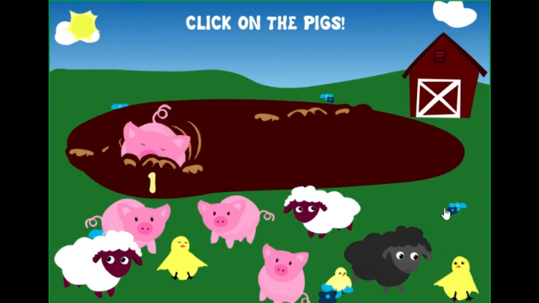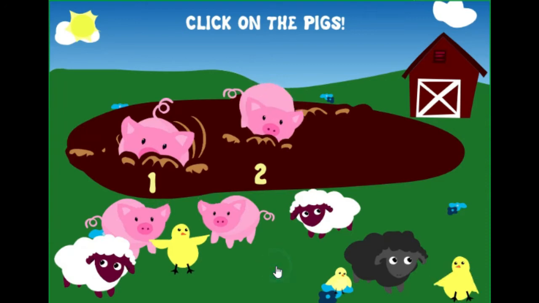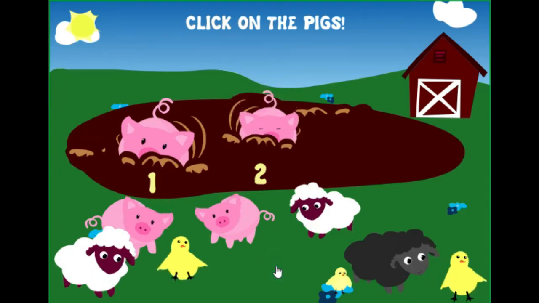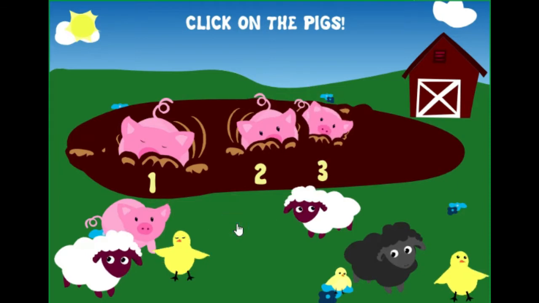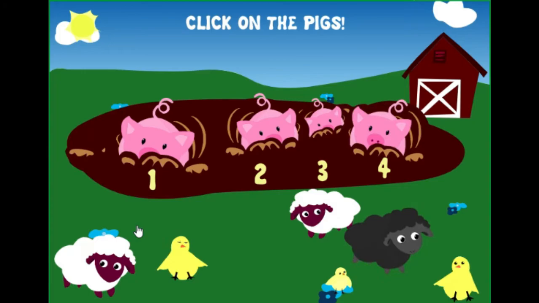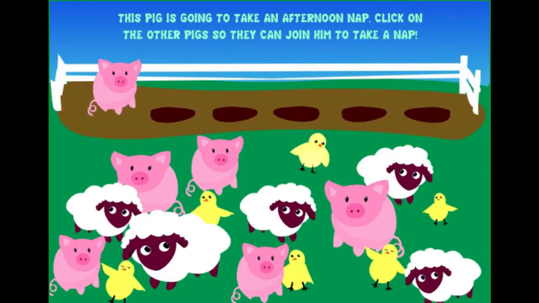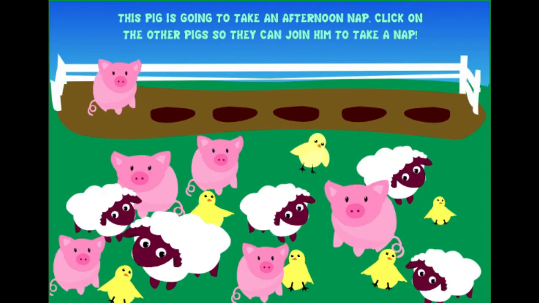1, 2, 3, 4. This pig is going to take an afternoon nap. Click on the other pig so they can join him to take a nap.